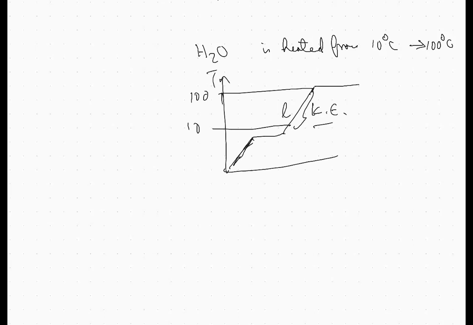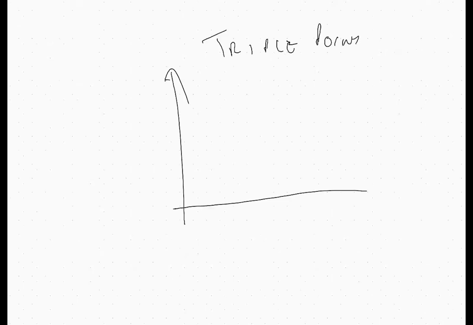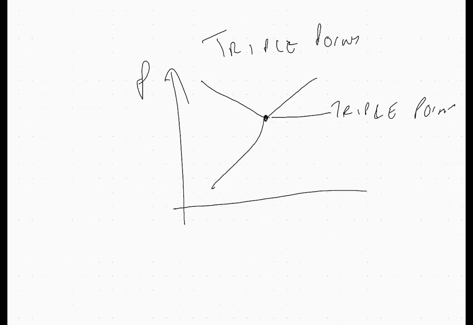All right, there's a question about what a triple point is. If you draw a phase change diagram, it comes this way. So this is the triple point. It's a point at which solid, liquid, and gas coexist. This is the solid, this is liquid, and this is gas.